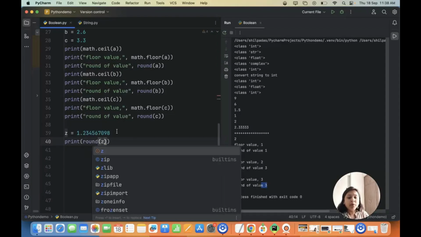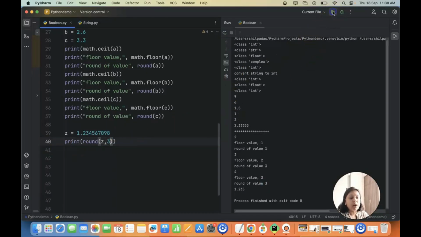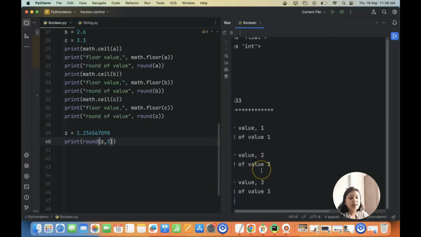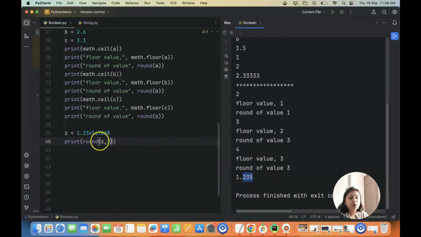Now I want to print the round of this Z. I want to round it to only, let's say, 3 decimal points. So I'll mention how many digits I need after the decimal point, so I'll mention Z, 3. Now let's see. It has given me 1.2355, right? So this is my answer for round of Z, 3.